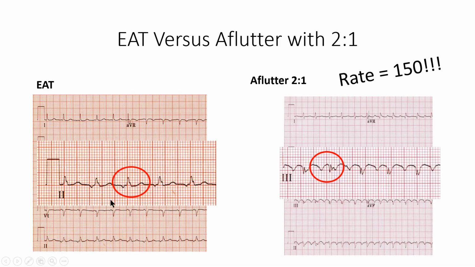and then if we look at this complex, we can see that there is an inverted P wave, a QRS complex that's upright, and then a T wave that is upright.